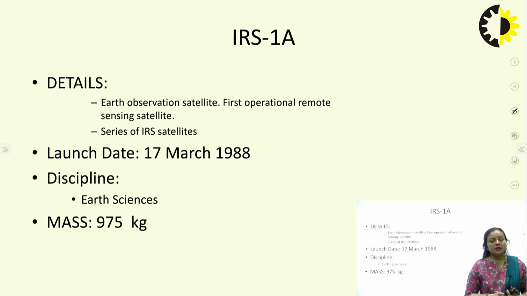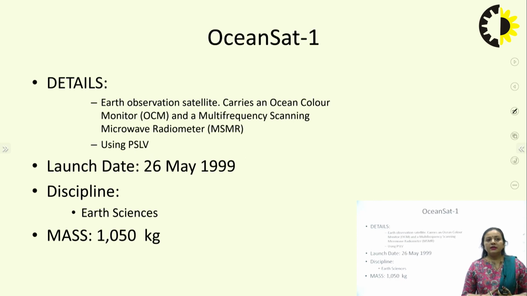They just took pictures of parts of the Earth for observation purposes. If I want to know what a piece of land looks like, and what it is like here after 5 years. Then OceanSat 1. This is another Earth observation satellite. It carries an ocean color monitor, we can just say OCM, and a multi-frequency scanning microwave radiometer.